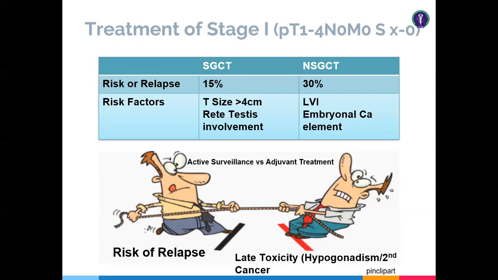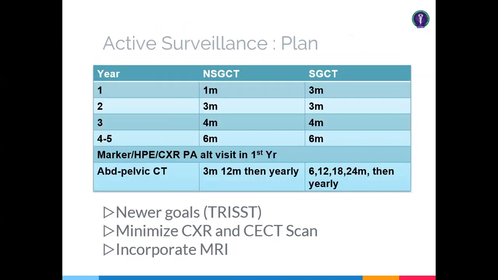Now, the risk factors for relapse, the risk of relapse is 15%. In seminomatous germ cell tumor, the risk factors are tumor size more than 4 centimeter and rete testis involvement. And for non-seminomatous germ cell tumor, lymphovascular invasion positive and embryonal component present. So these are the risk factors which guide you when to treat and when not to treat. If these risk factors are positive, you can think of adjuvant treatment. And if these are negative, you can go for active surveillance.